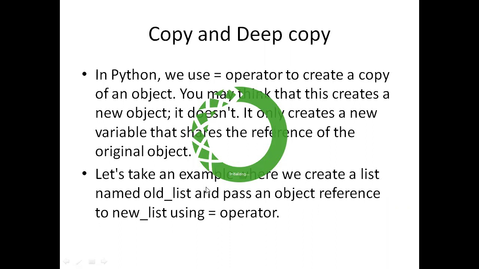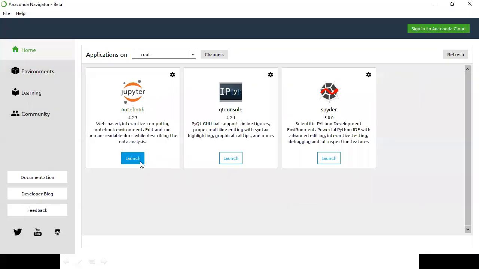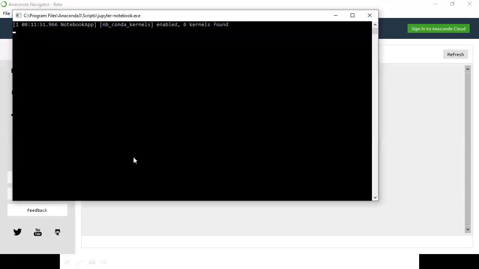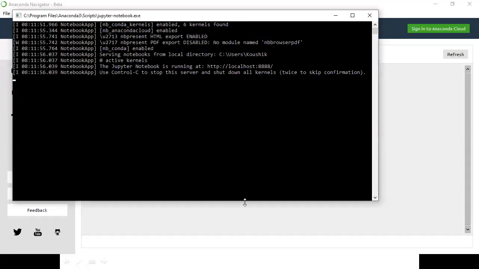After that, a and b are both different. So if you change the value of b, for example, if later I say b equal to 10, then b will be 10 and a still has 5.